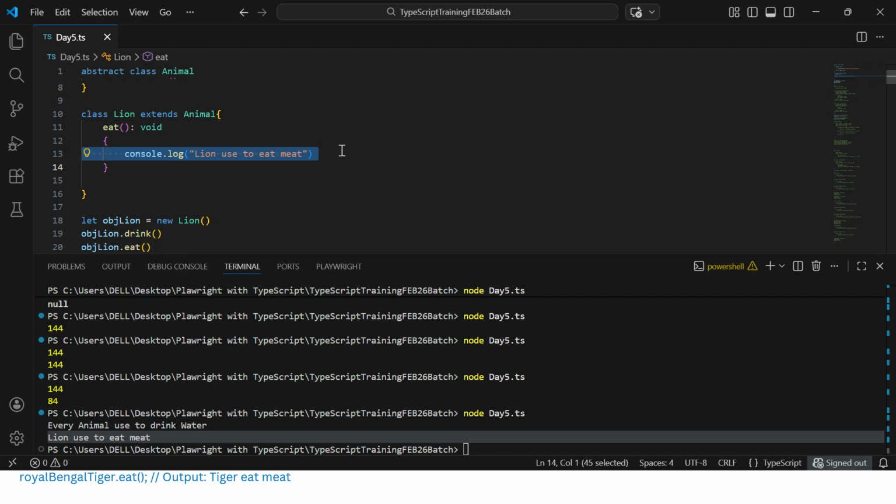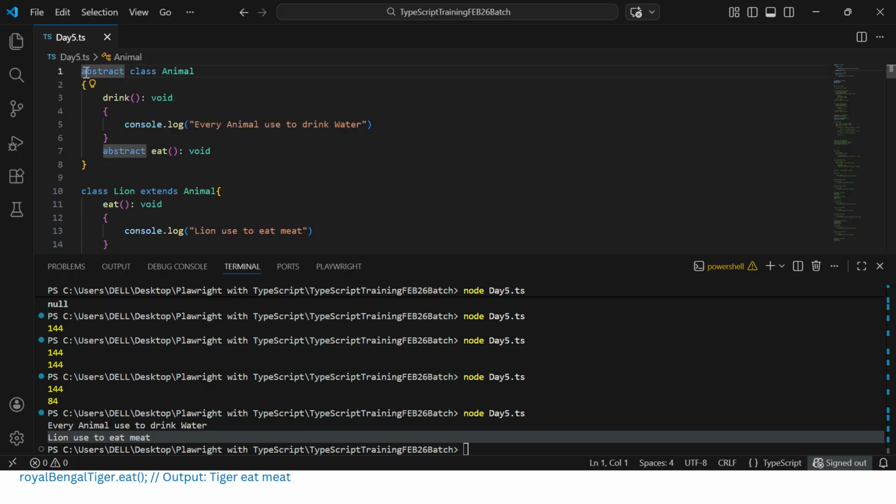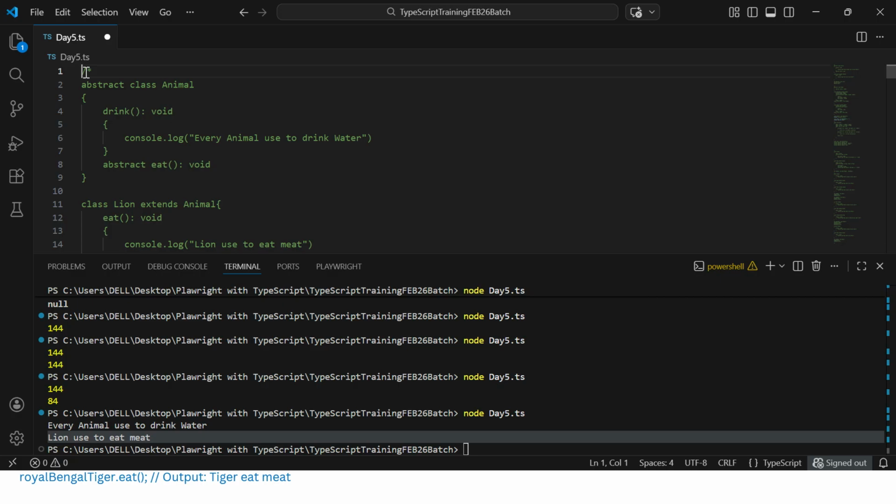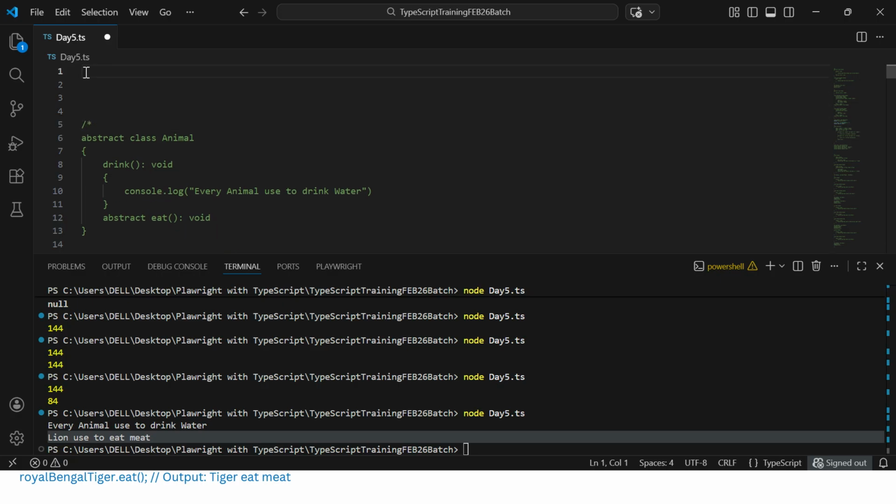Okay. Now one more example, I think already given. Okay. And now let's understand one more concept in the abstraction called interface. So here, firstly, we are trying to define a class called abstract. And in the abstract class, we can have non-abstract or abstract method. Non-abstract is nothing but the concrete. Abstract method is called abstract method with the abstract keyword. An abstract method cannot have any body, whereas non-abstract method can have the body.